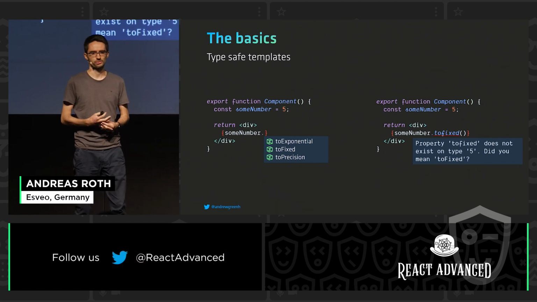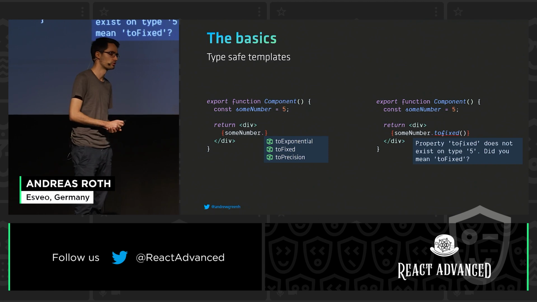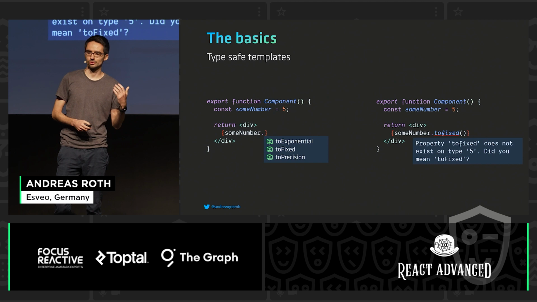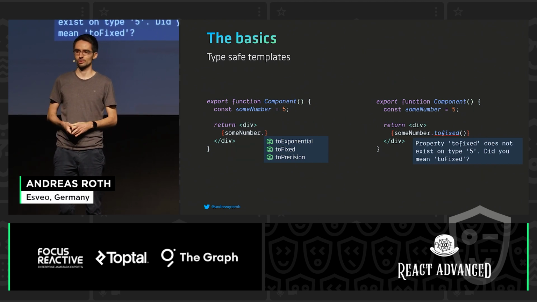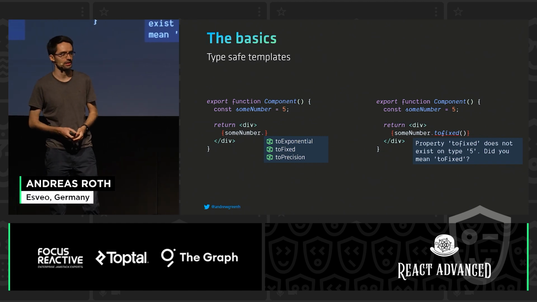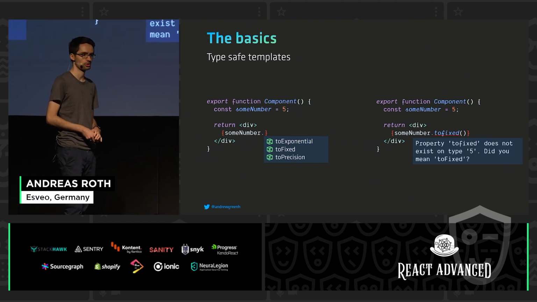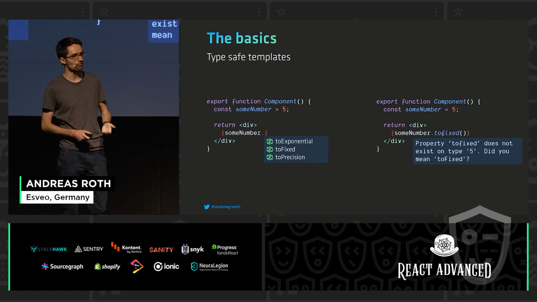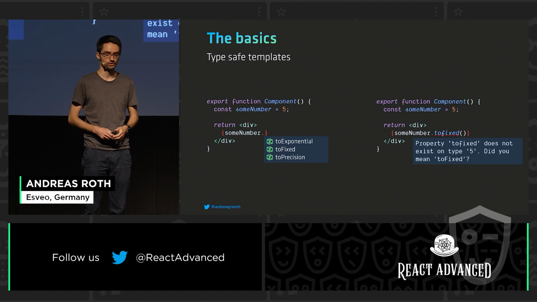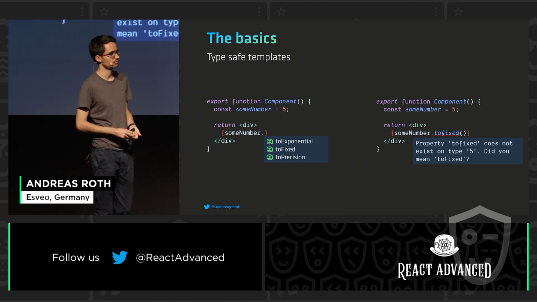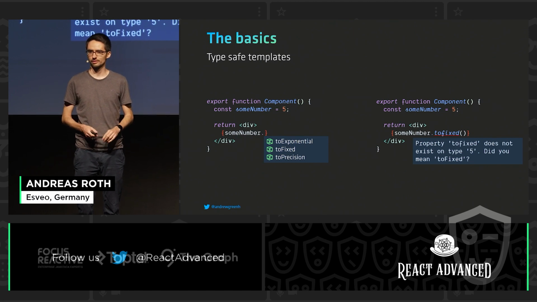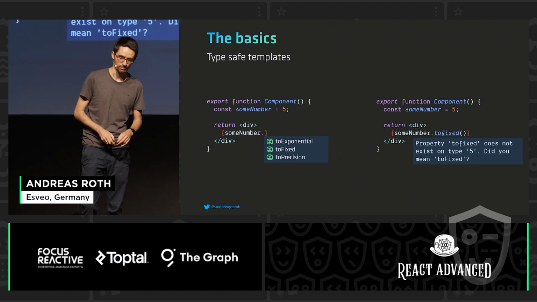One very important part is that we don't only want to see the error in our editor, because when we write code, maybe we are too fast for TypeScript in the background when it's compiling. Sometimes it takes a bit. Maybe you already closed your file, pushed to production or pushed to your pipeline, and then we want to be able to crash the pipeline if we still have typo errors in our project. So the framework has to offer a possibility so that we can run the type checks with a command line tool. Luckily, because TypeScript directly supports JSX, we can just run TSC, the TypeScript compiler, and have the errors crash the build pipeline.